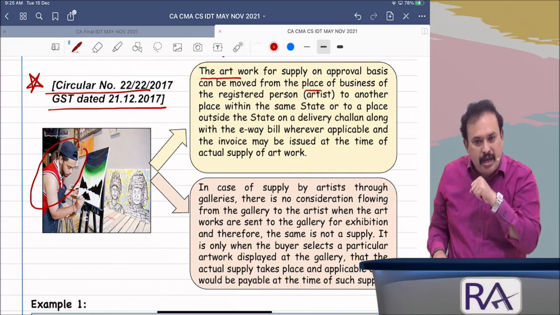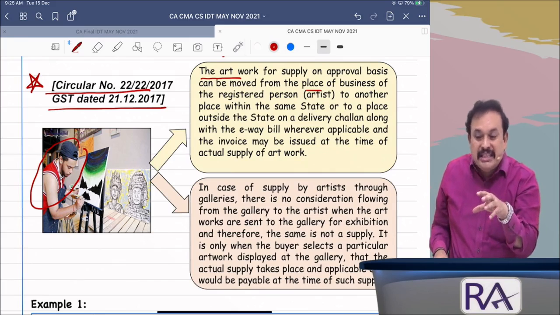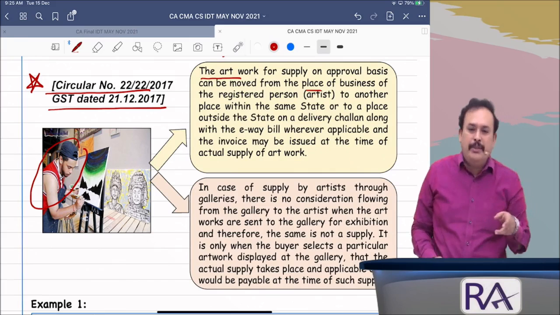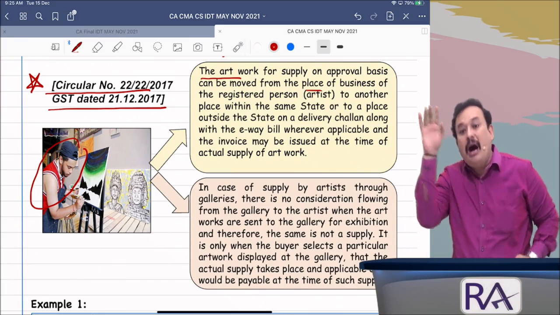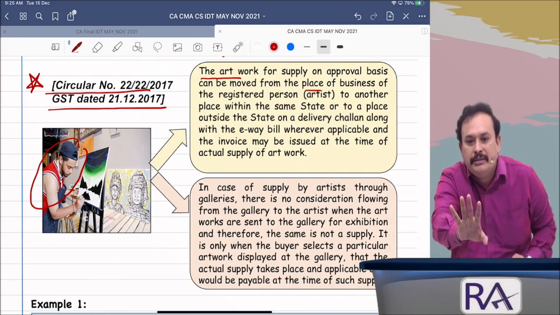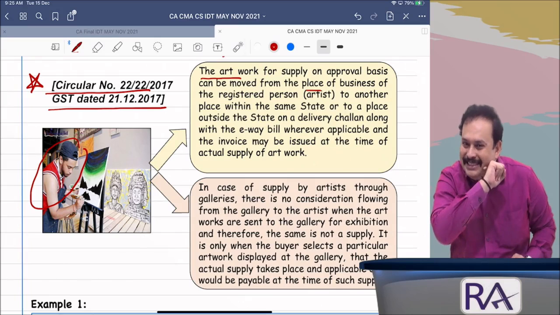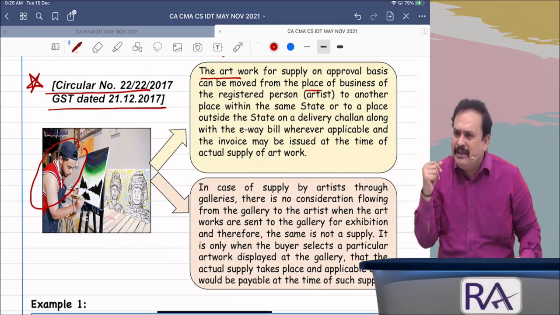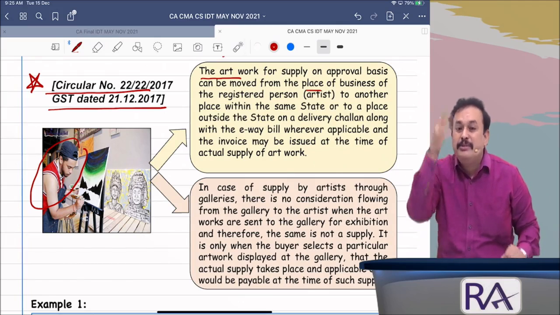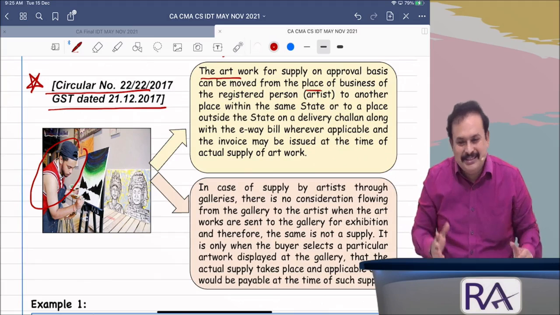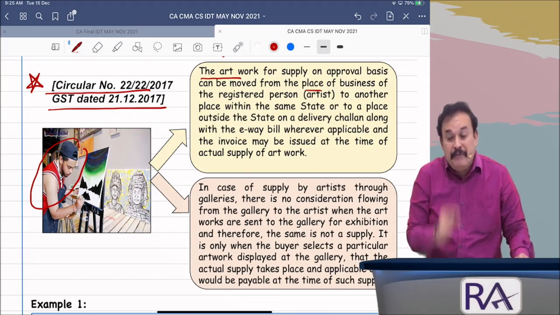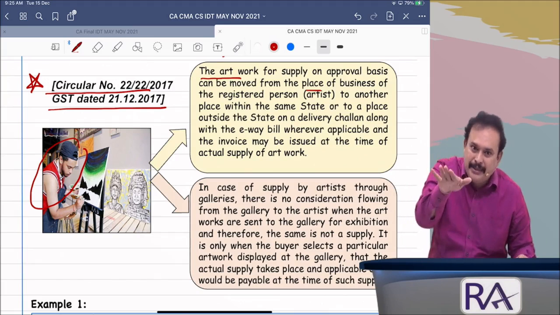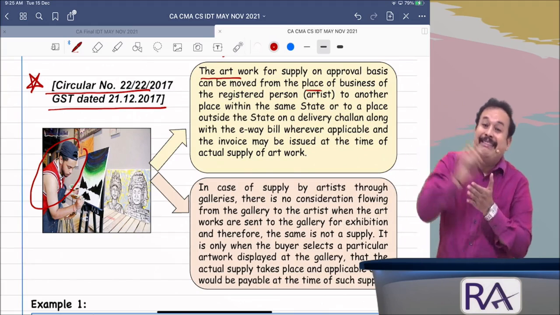For example, sir, I am sending jewelries from the state of Tamil Nadu to the state of Maharashtra on approval basis, not a supply. Is it clear? But what is required? Procedure is required. A delivery challan is required, followed by an e-way bill where the value exceeds rupees 50,000. Further, when the buyer accepts, only at that time raise the invoice. That time only it is a supply.